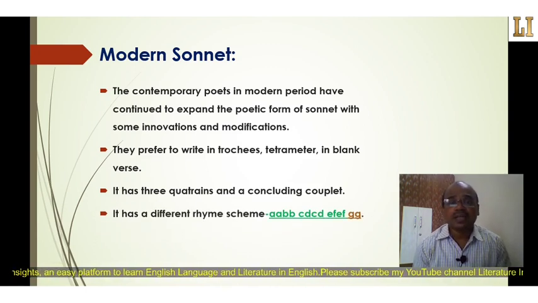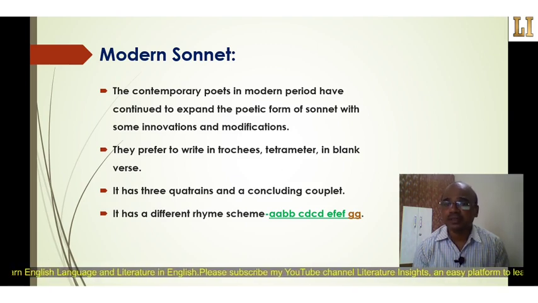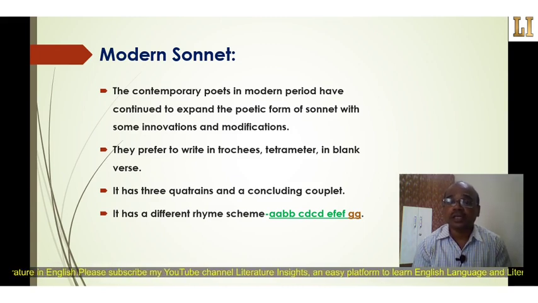It has a different rhyme scheme: A B B, C D C D, E F E F, G G. Here we can also find the final couplet is independent. Now this is a different kind of rhyme scheme adapted for the writing of sonnets in English literature by the modern poets.